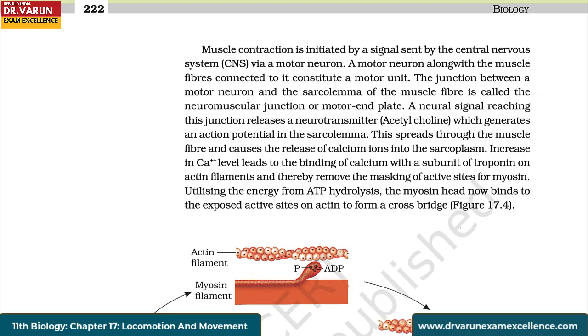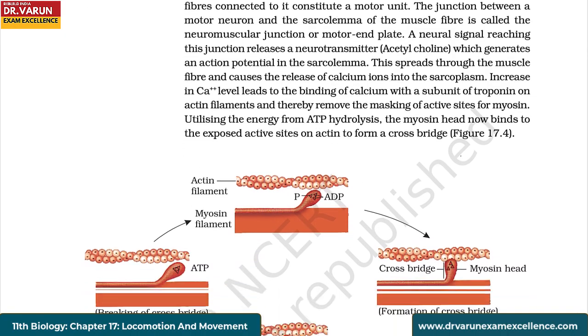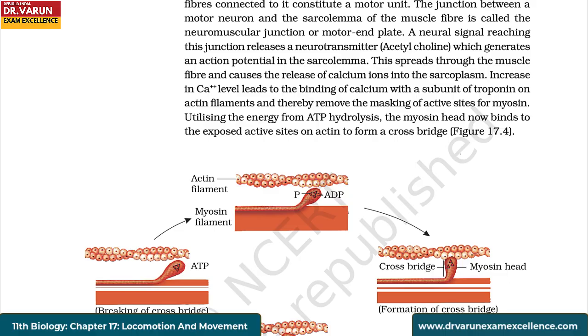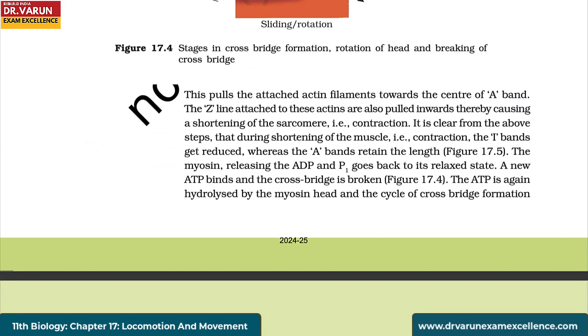A neural signal reaching this junction releases a neurotransmitter, acetylcholine, which generates an action potential in the sarcolemma. This spreads through the muscle fiber and causes the release of calcium ions into the sarcoplasm. Increase in calcium level leads to the binding of calcium with a subunit of troponin on actin filaments and thereby removes the masking of active sites for myosin. Utilizing the energy from ATP hydrolysis, the myosin head now binds to the exposed active sites on actin to form a cross bridge. This pulls the attached actin filaments towards the center of A band.